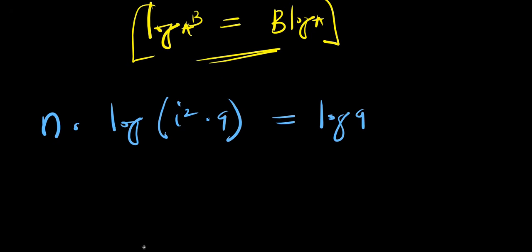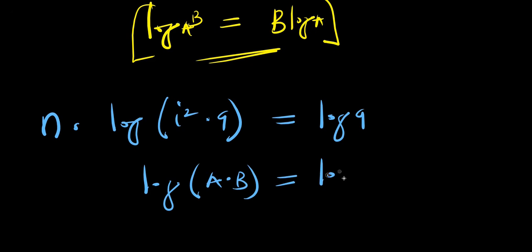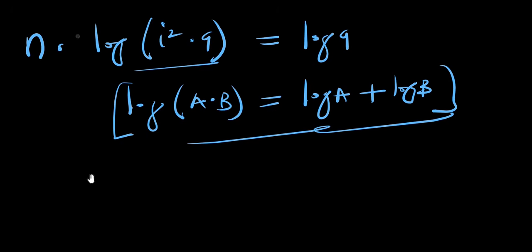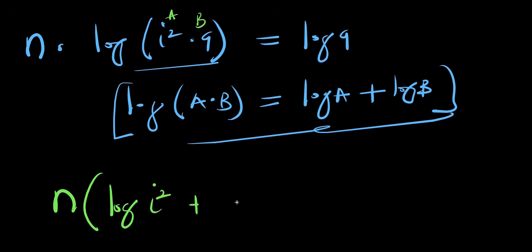Now consider this. If you have log of a times b, this equals log a plus log b. So applying this right here, this simply means we are going to have n times, this is my a, this is my b, n times (log i to the power 2 plus log 9), and this equals log 9.